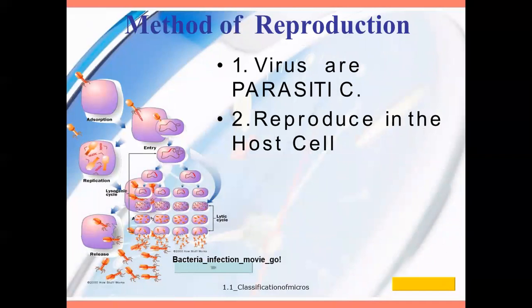Regarding methods of reproduction, viruses are parasitic and reproduce in host cells. As I said, when they are outside the environment they are non-living, and once they enter an individual's body, they start to multiply. After absorption, through the portal of entry into the body, they start to replicate inside the body, developing from one cell to so many cells, and they can easily penetrate inside the body of the individual.